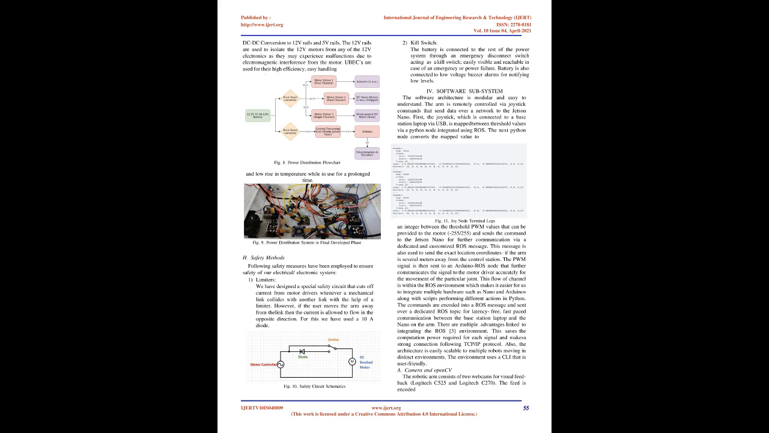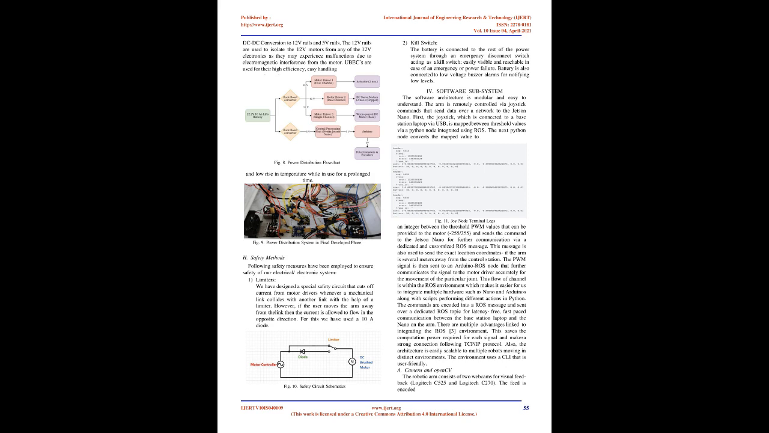2. Kill switch. The following safety measures have been employed to ensure safety of our electrical/electronic system. We have designed a special safety circuit that cuts off current from motor drivers whenever a mechanical link collides with another link, with the help of a limiter. However, if the user moves the arm away from the link, then the current is allowed to flow in the opposite direction. For this we have used a 10A diode. Fig 10. Safety circuit schematics.